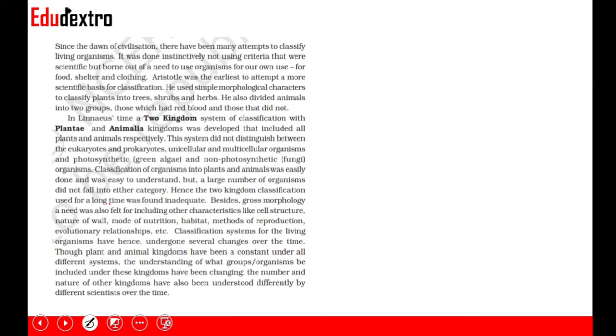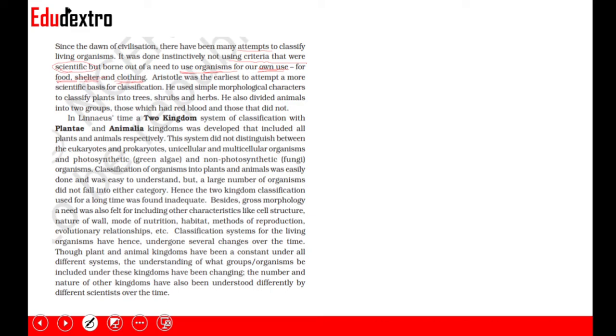Since the dawn of civilization, there have been many attempts to classify living organisms. It was done instinctively, not using any scientific criteria, but based on how we were going to use the organisms for our own use. And this can be in the form of shelter, in the form of food, and also in the form of clothing. So, based on that, we were classifying organisms without any scientific grounds.